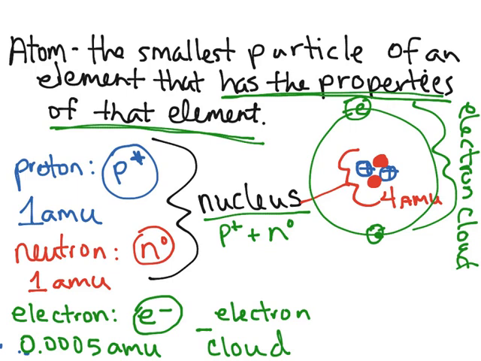So an atom of helium is going to have 2 protons, 2 neutrons, and 2 electrons. So that's going to be our atom of helium.